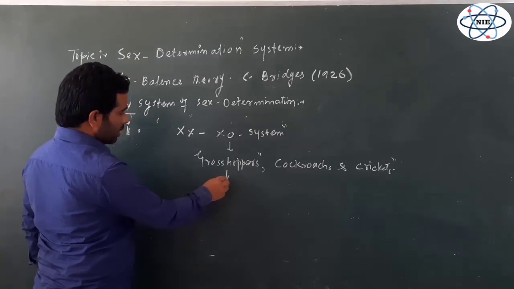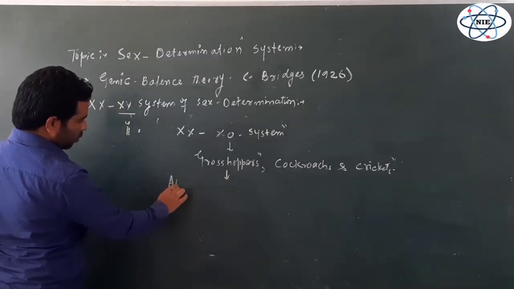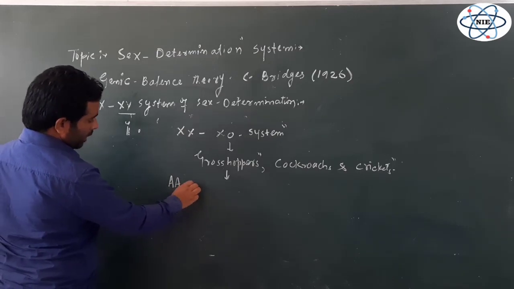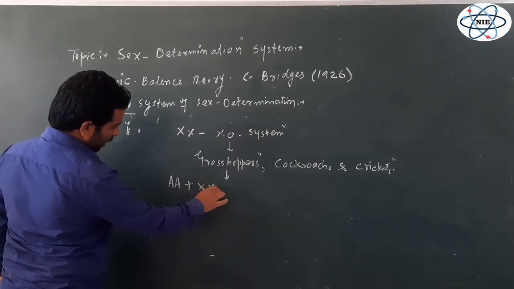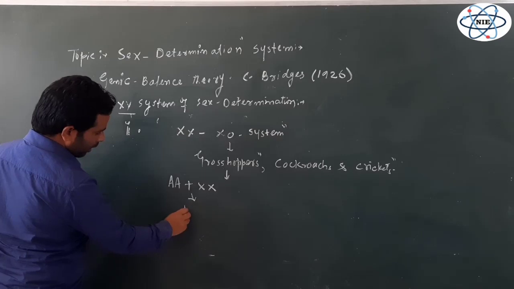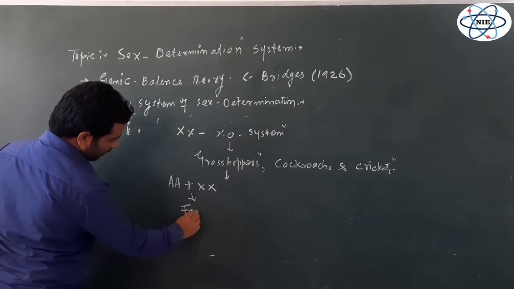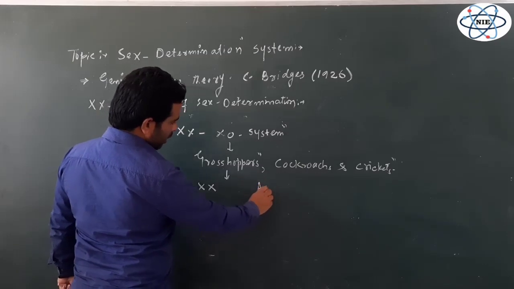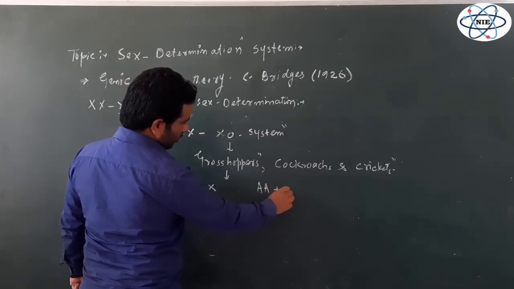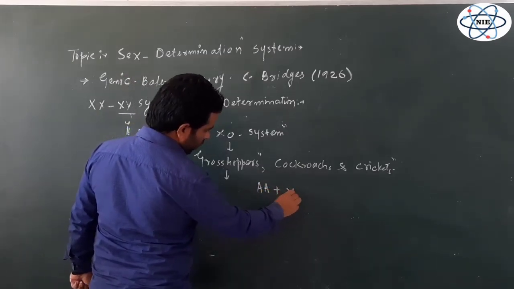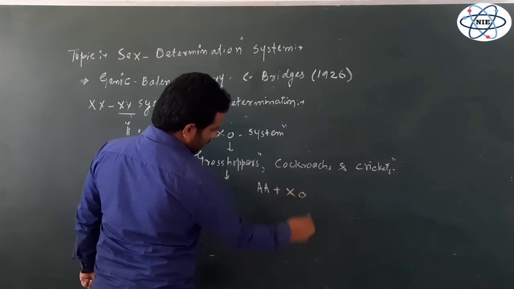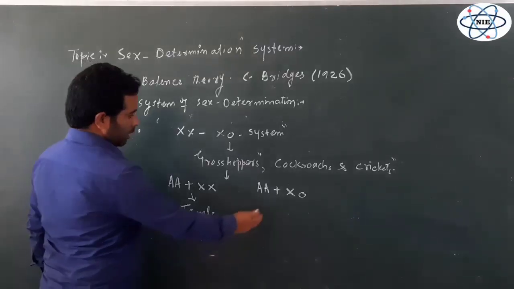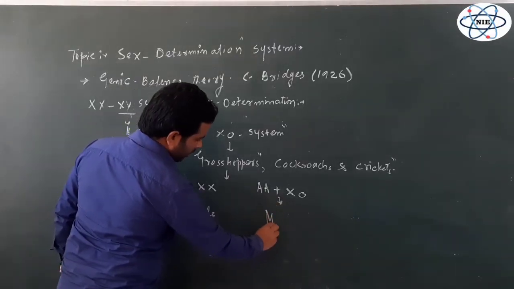Here again we can say this individual that is having two sets of autosomes plus two X chromosomes is female. And another individual that is having two sets of autosomes and having only one X chromosome, another is absent, that's X0. So this individual is male, right?